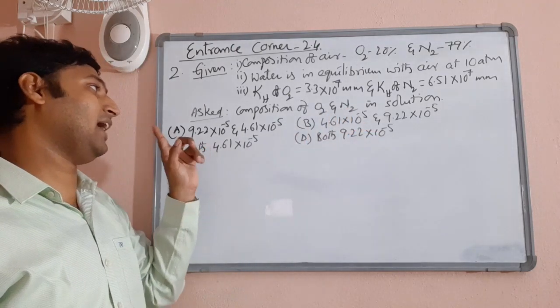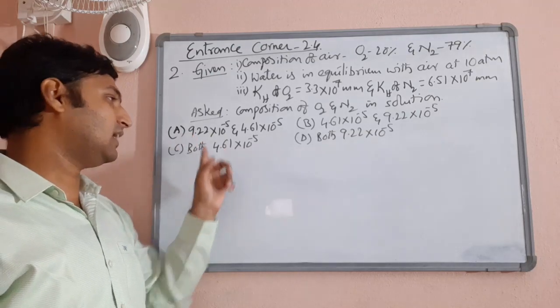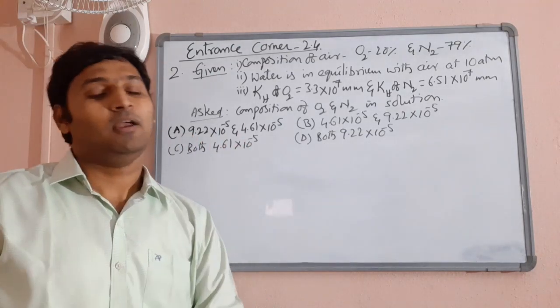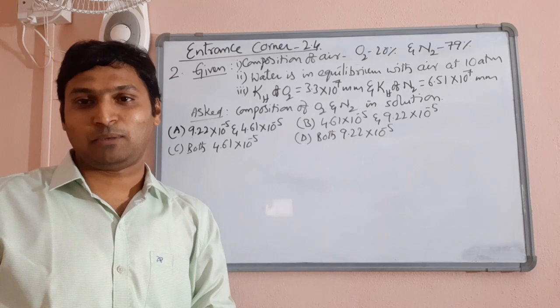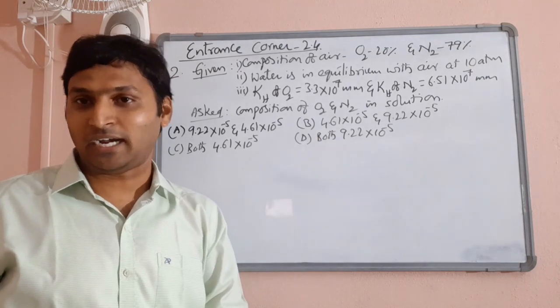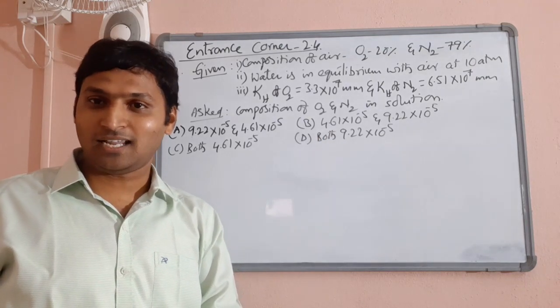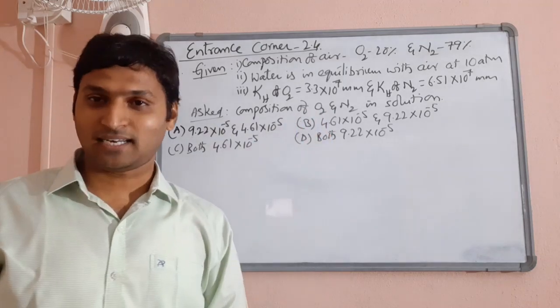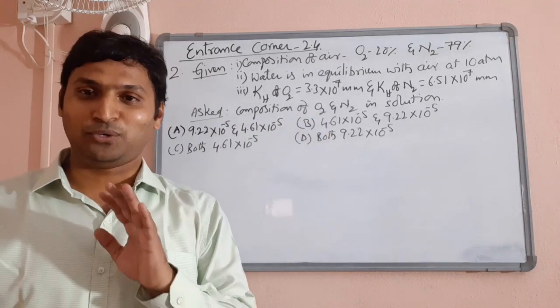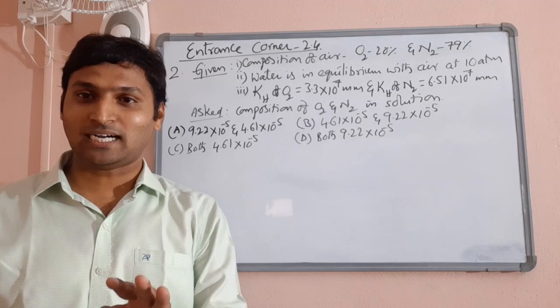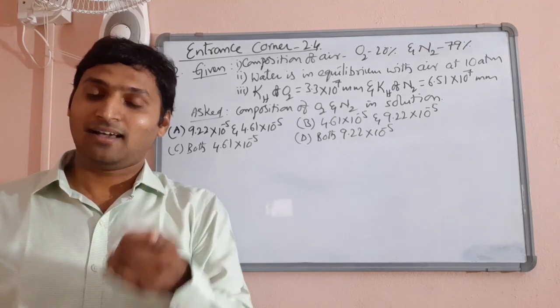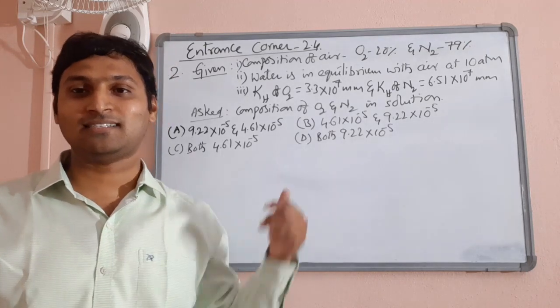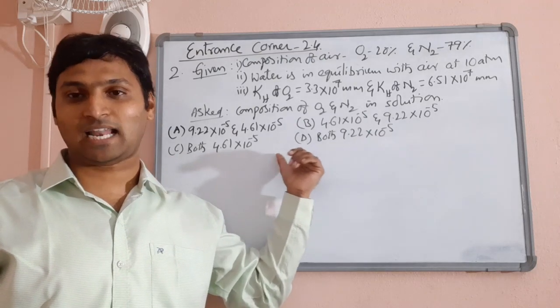So, first value should be smaller, second value should be larger. In the first option, you have first value larger. In the third and fourth option, you have both same. Both cannot be dissolved at the same extent because their partial pressures would be different obviously. Is that clear? So that's how you can say answer is option B. If you did not understand that shortcut, it's sad, rewind the video and understand it, because in entrances, you have to make use of options like this.